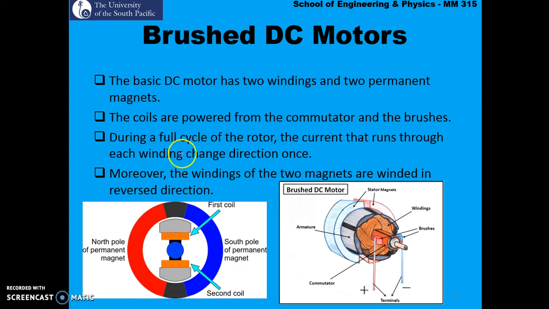The coils are powered from the commutator and the brush. So power is supplied to the coils through the commutator and the brushes. During a full cycle of the rotor, the current that runs through each winding changes direction once. Moreover, the windings of the 2 magnets are wound in the reversed direction.